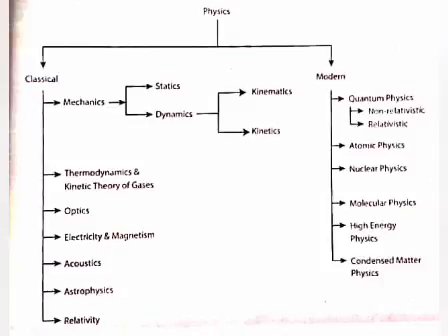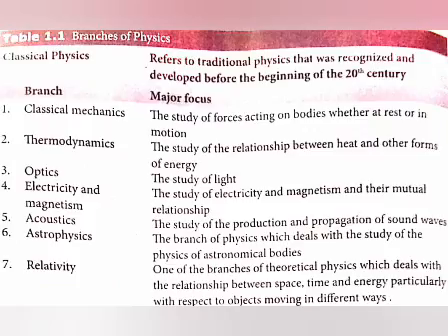Branches of physics are of two types. One is classical physics, another one is modern physics. Classical physics explains the traditional forces and it was developed before the 20th century, but modern physics refers to the beginning of the 20th century. One branch of classical physics is classical mechanics. Classical mechanics explains the study of forces acting on bodies, whether at rest or in motion.